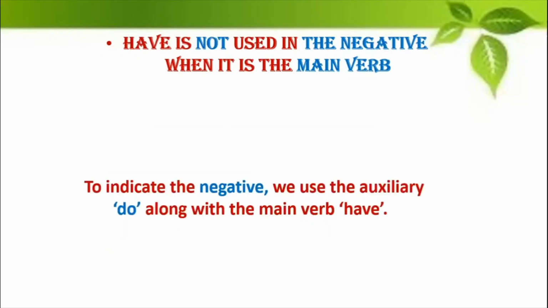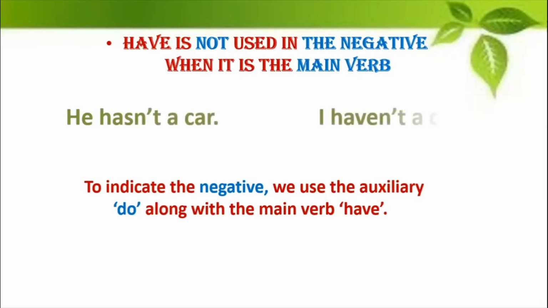So have is not used in the negative when it is the main verb. So it is never used in the negative when it is the main verb. For example, see, you never say he hasn't a car, or you don't say I haven't a cold. Okay, so whenever you have to use have in the negative, it is never directly converted into the negative. Then what do we do?